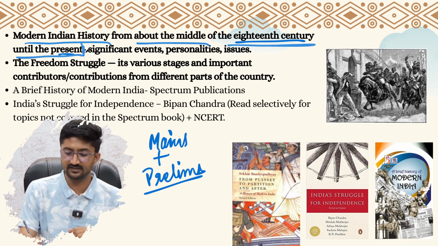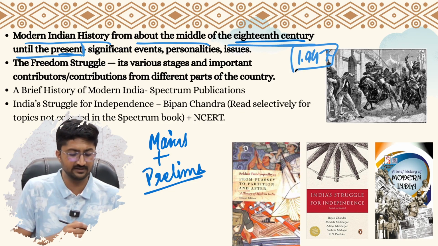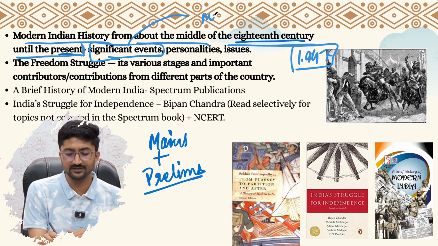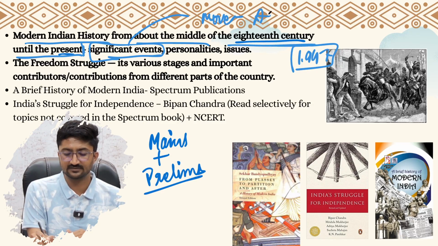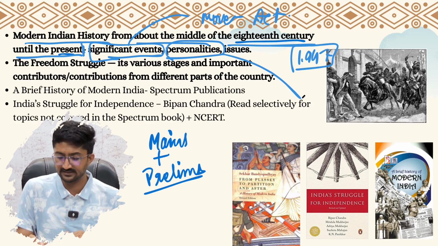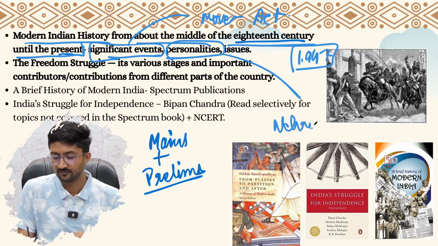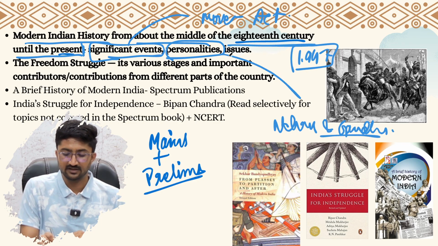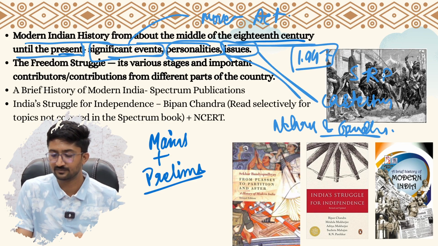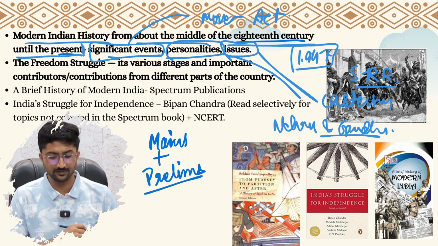When they say until the present, it basically means 1947. After that, there is a separate topic of post-independence history. Significant events, what kind of events can they be? Movements, some acts like that, right? Personalities, like there were questions about comparing Nehru and Gandhi's approach to national movement, right? Issues, what were the issues? The issue was of casteism, socio-religious reform, right? So these are the aspects that you have to keep in mind.